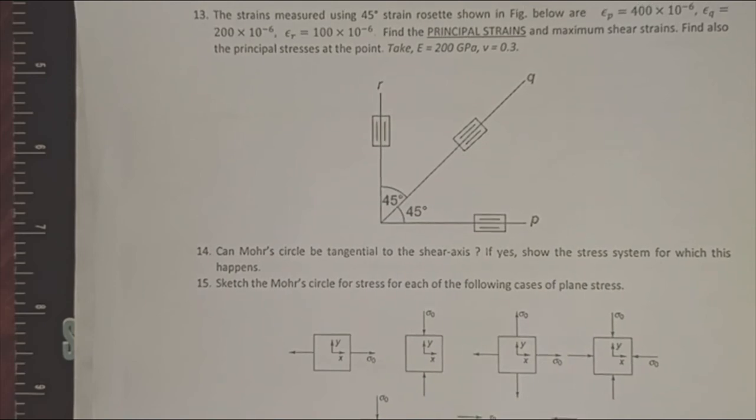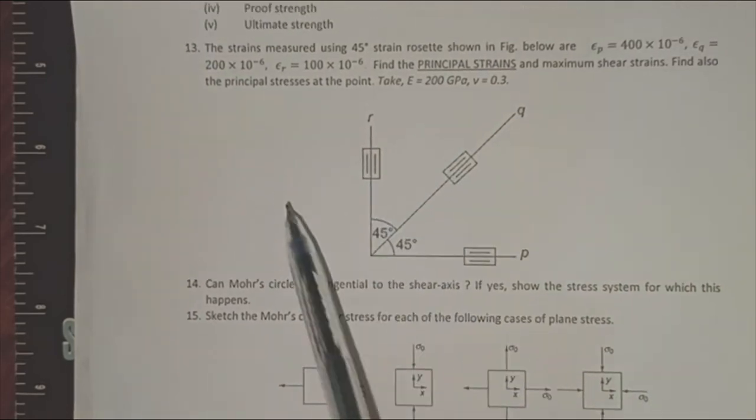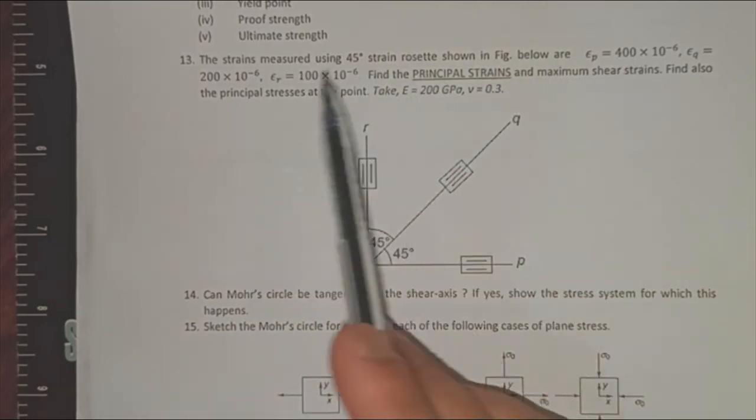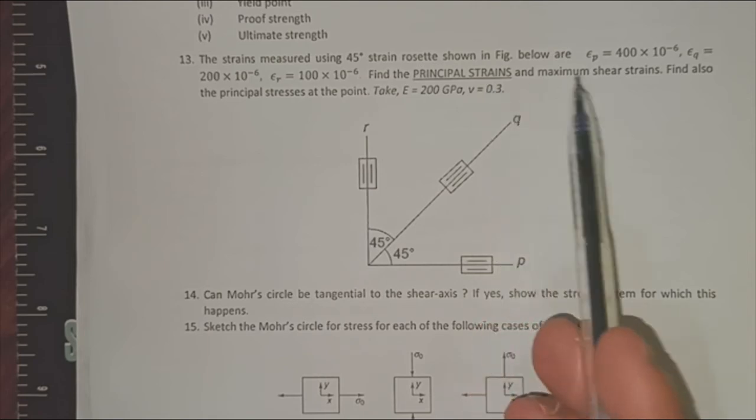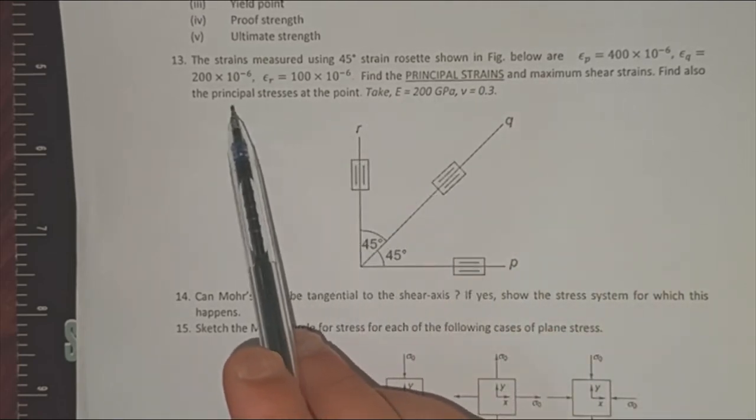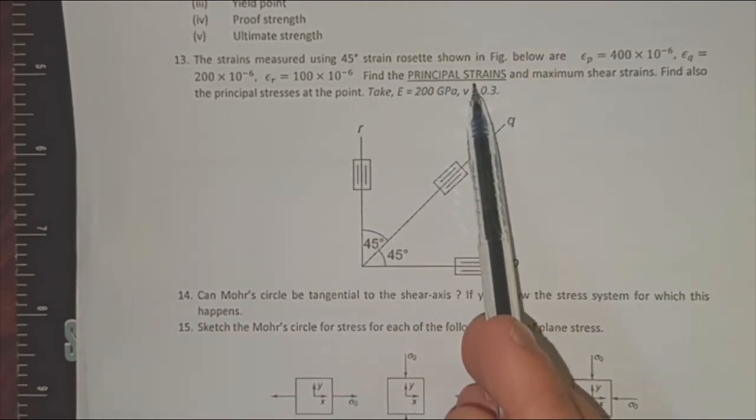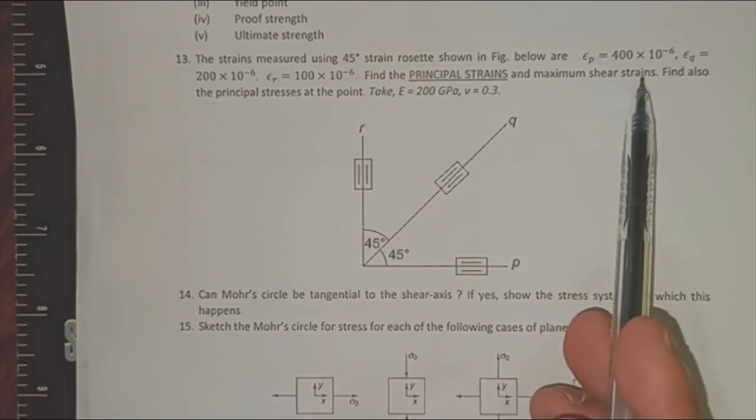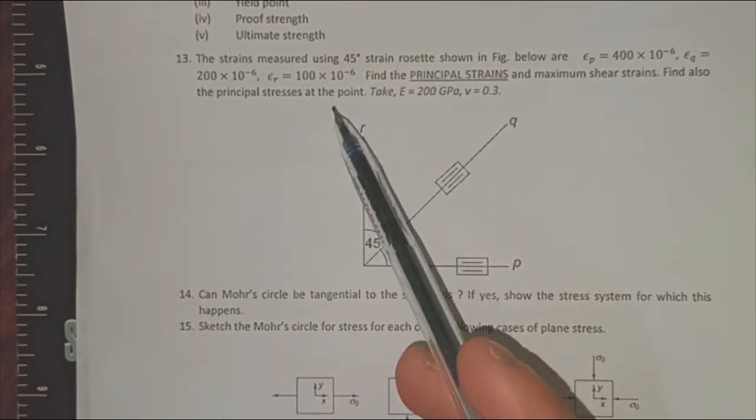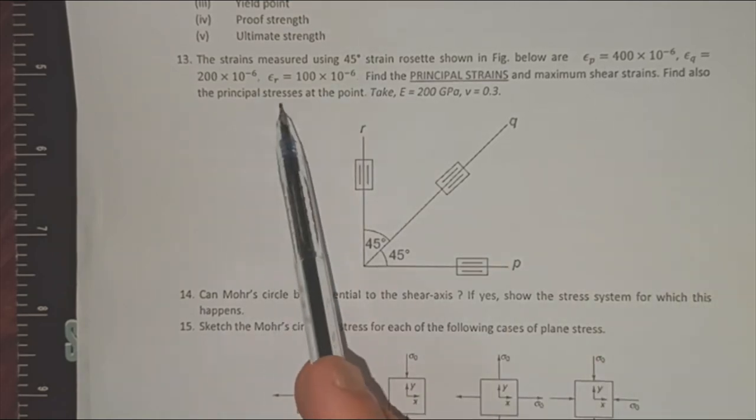There is another question here on strain rosettes. The strains measured using 45-degree rosettes are shown like this. Find the principal strains, maximum shear strains, and also find the principal stresses. Now you can very easily find the principal strains, and you can find the maximum shear by using the same things I have already told you in that video. But here is one more thing written. Find also the principal stresses.